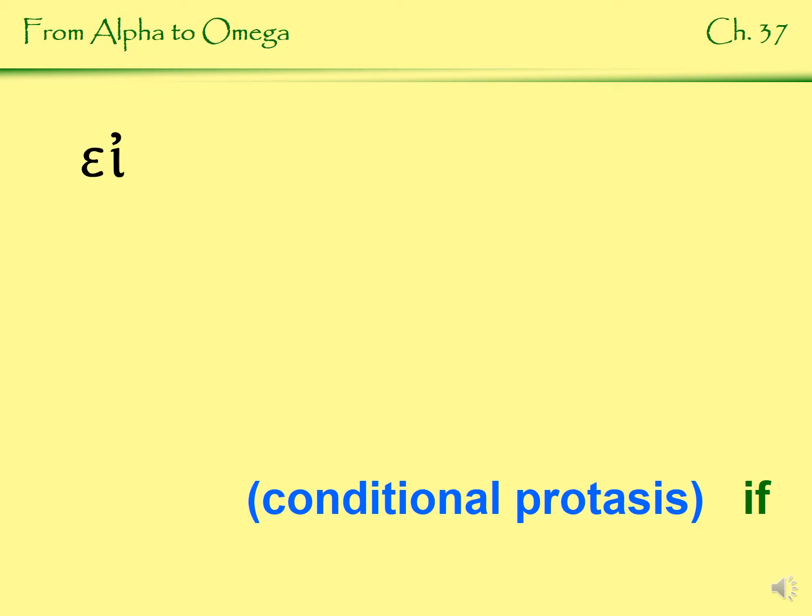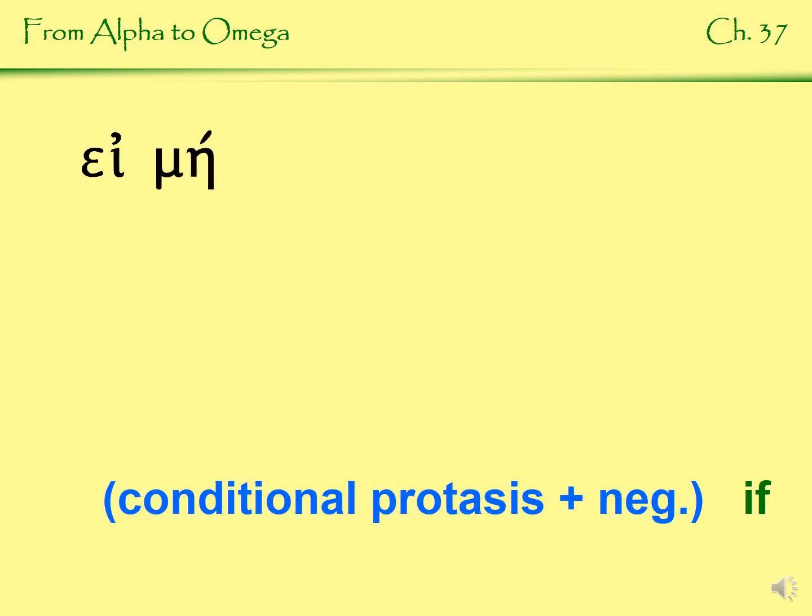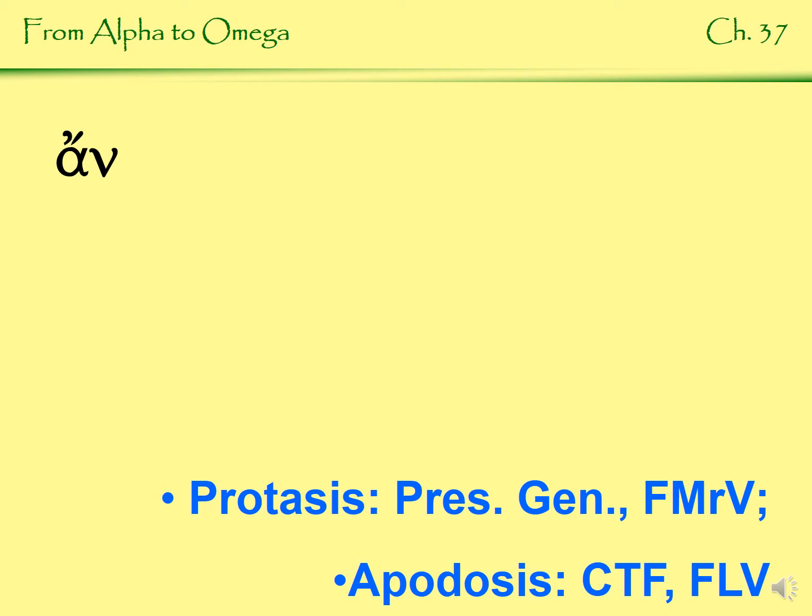That's the if word for a conditional protasis, the first part of our conditional statements. Ei me is with the negative, if something is not. So ei me is what's used there. Here's an. We saw an in the potential optatives, but here are the other uses in the conditional statements. In the protasis, or the first half, in the present general, or the future more vivid. And then it's in the apodosis, the second half of the contrary to fact, and the future less vivid. Okay, so an is not translatable, but is a sign of those conditional statements.